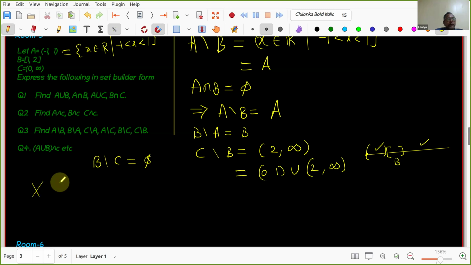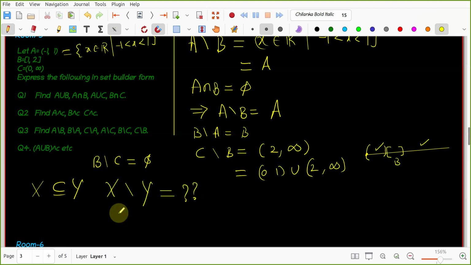I'll ask one question. For example, X is a subset of Y. What is X minus Y, the set difference of X and Y, when X is a subset of Y? Sir, the empty set. Yes, so it is independent of what X and Y are. Whenever X is a subset of Y, the elements must be in X and not in Y, but since X is a subset of Y, it becomes empty.